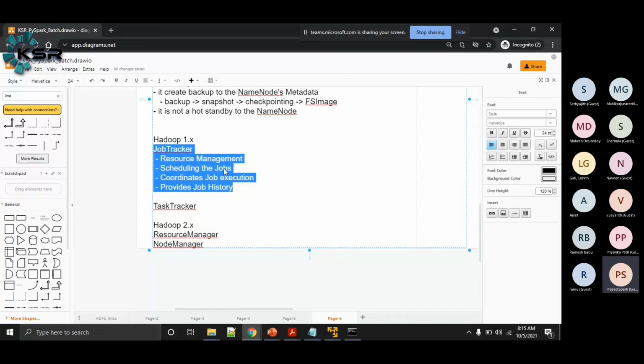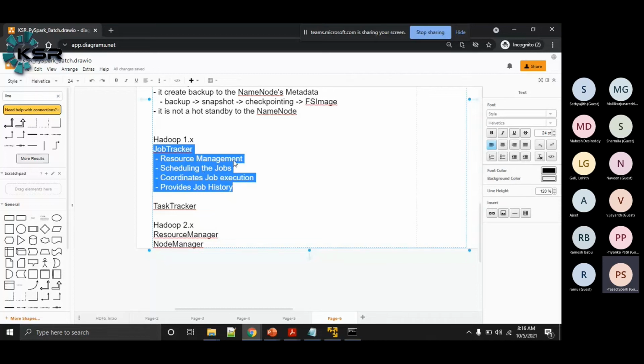Or because it is using the same memory for all these things, if any memory leak or memory hang has happened, this will impact the other things also. It will keep on giving more job history. It is loading all this information to the RAM, and we also need to store some information in the RAM for the resource management, job scheduling, and job coordination.